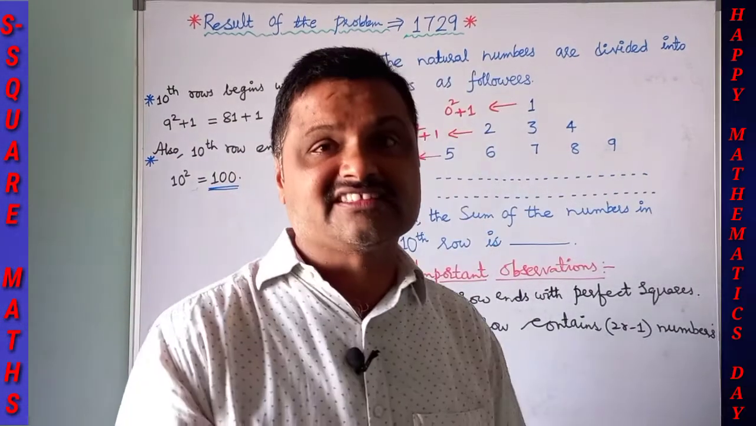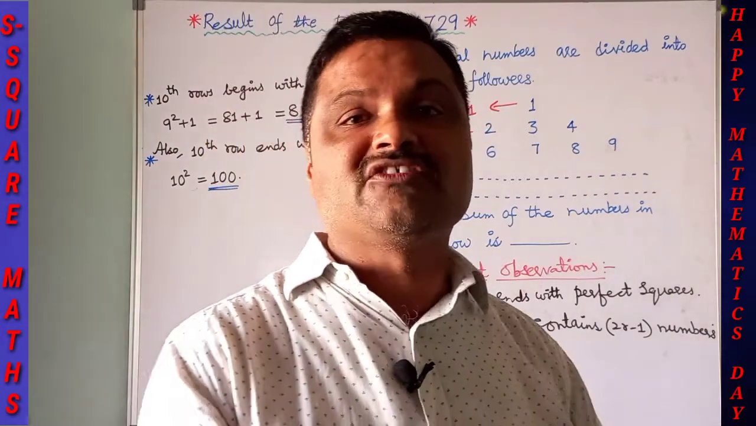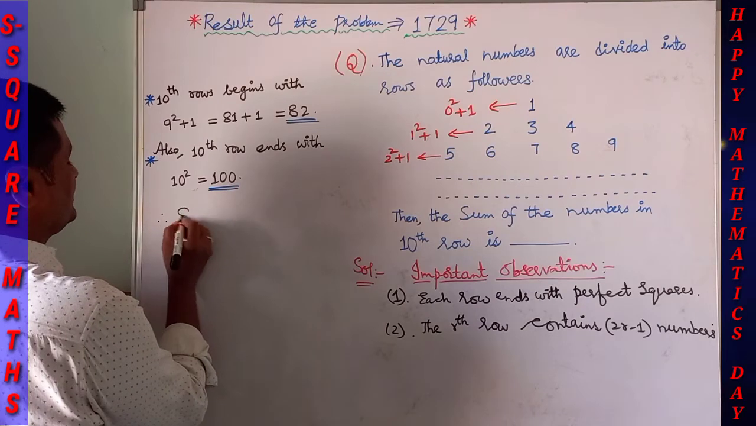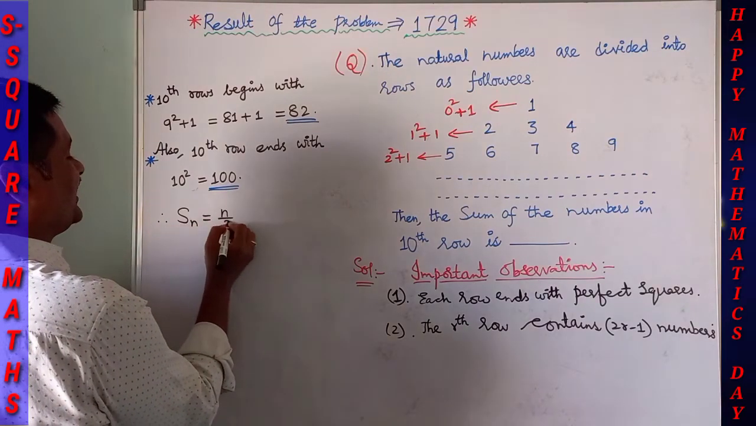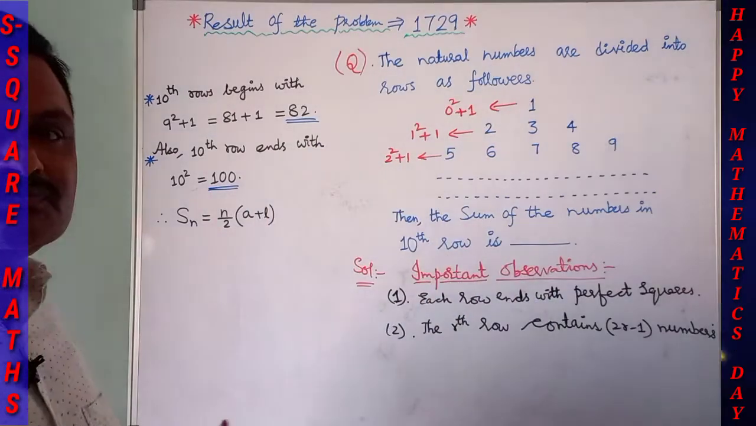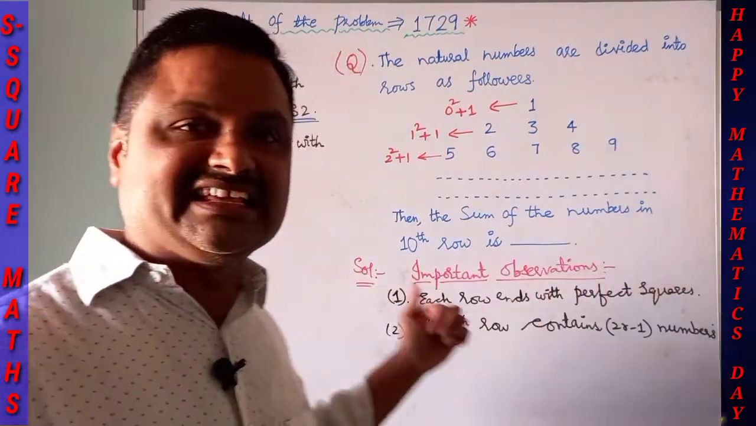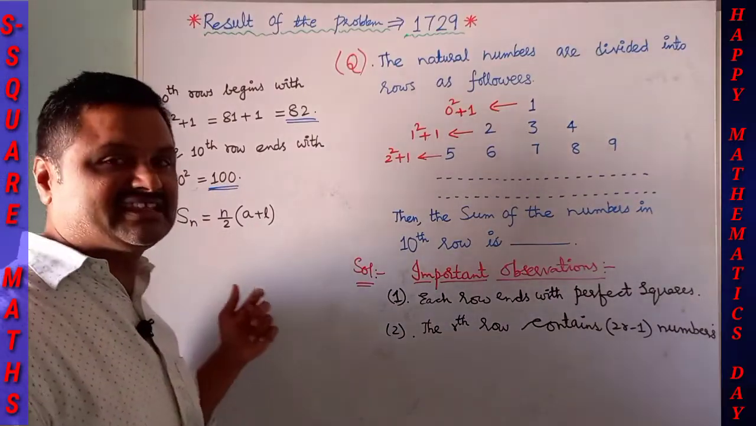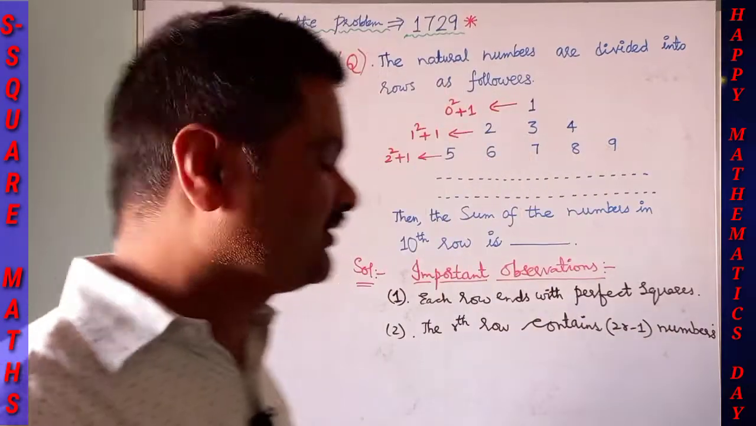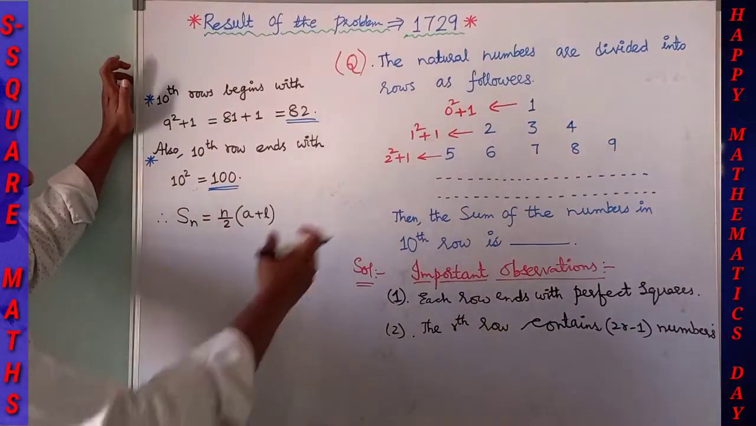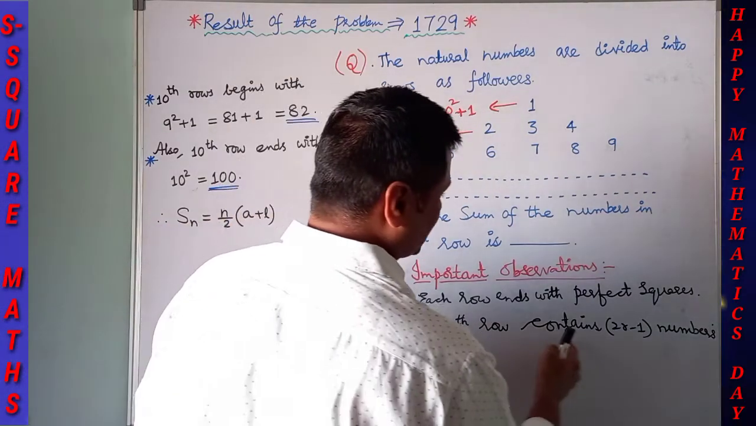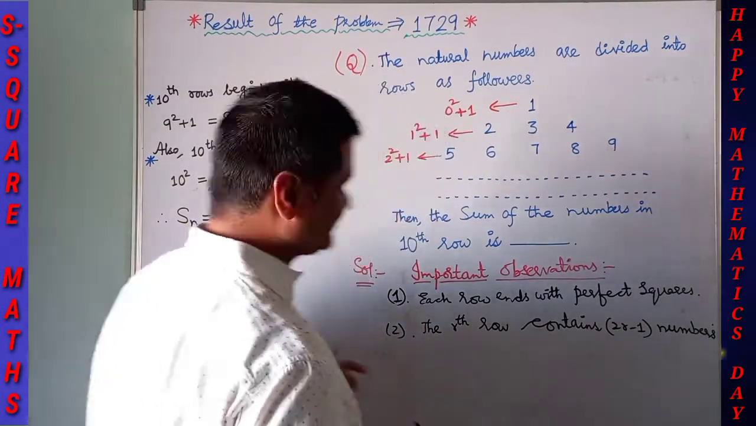So just now we discussed it is in AP. The sum of n terms of an AP is given by Sn equal to n by 2 into A plus L, where L is the last term of the given row and A is the first term of the given row. N is the number of numbers in that particular row. So in that particular row, how many numbers are there? Just now we saw the rth row contains 2r minus 1 numbers.